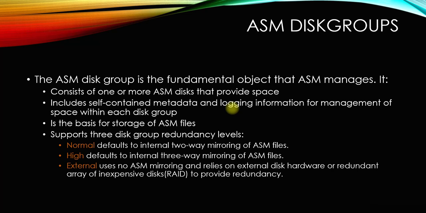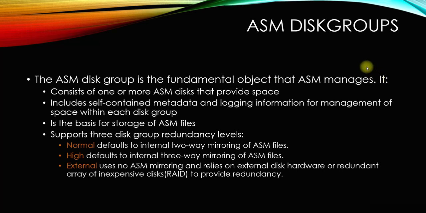Let's say you have 5 disks of 10 gig each, so 50 gigs of storage available. What you will do is consolidate them into one disk group and call that DATA, or whatever you want to use it for. The ASM disk group is a fundamental object that ASM manages.